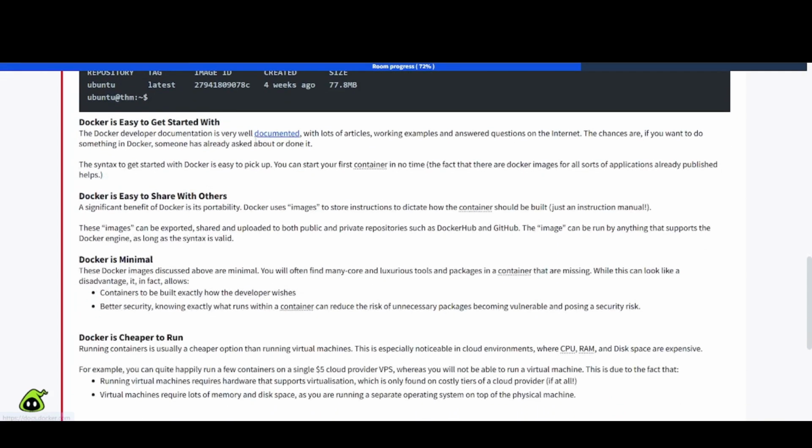Docker is easy to get started with. The Docker developer documentation is very well documented with lots of articles, working examples, and answered questions on the internet. The chances are, if you want to do something in Docker, someone has already asked about it or done it. The syntax to get started with Docker is easy to pick up. You can start your first container in no time. The fact that there are Docker images for all sorts of applications already published helps.